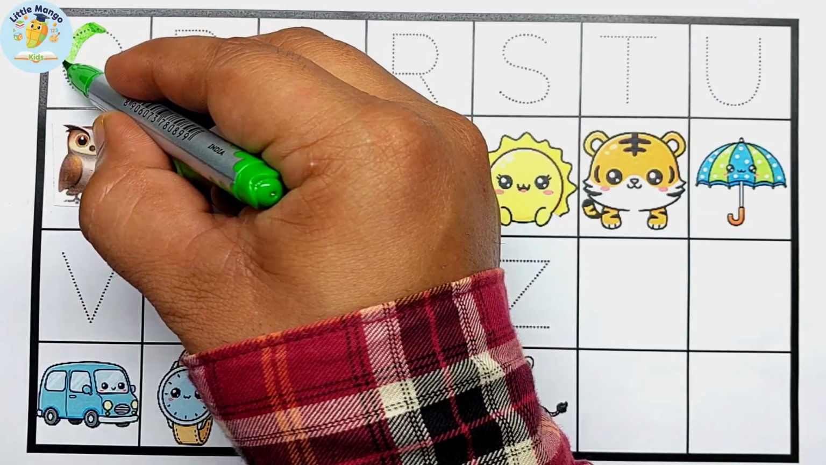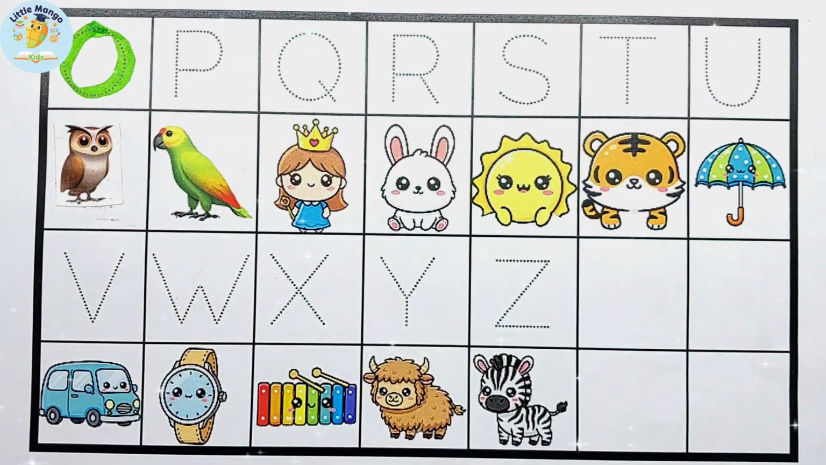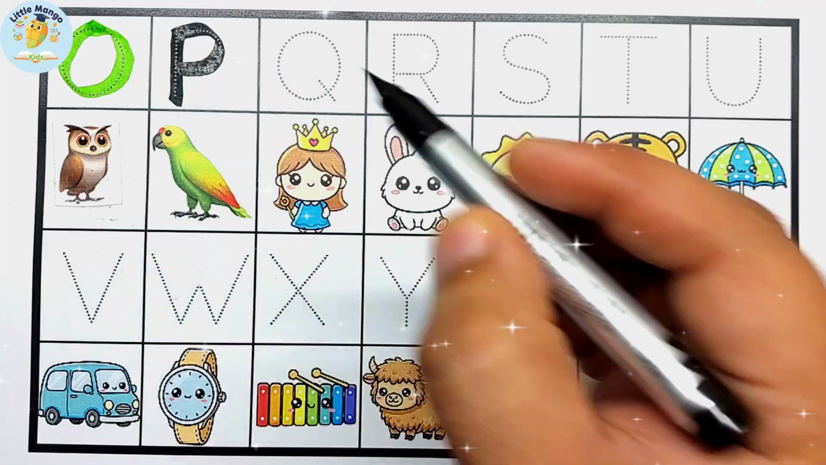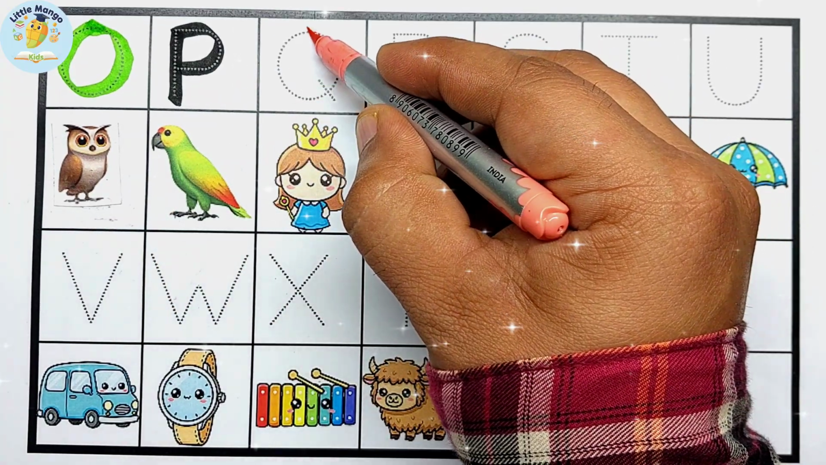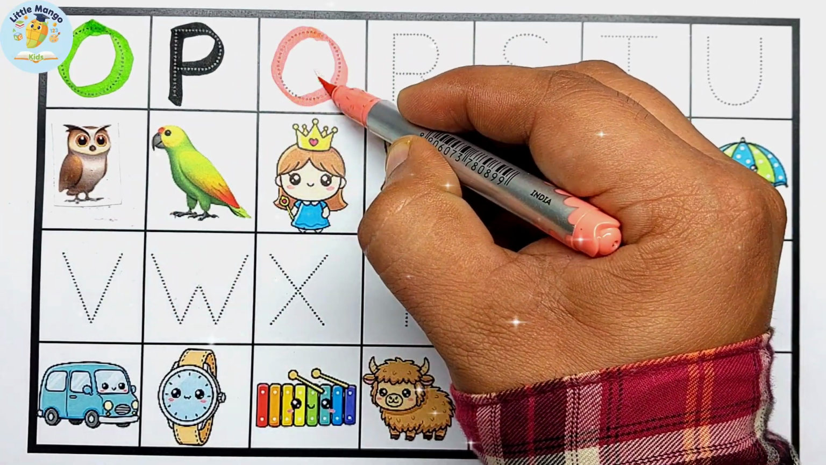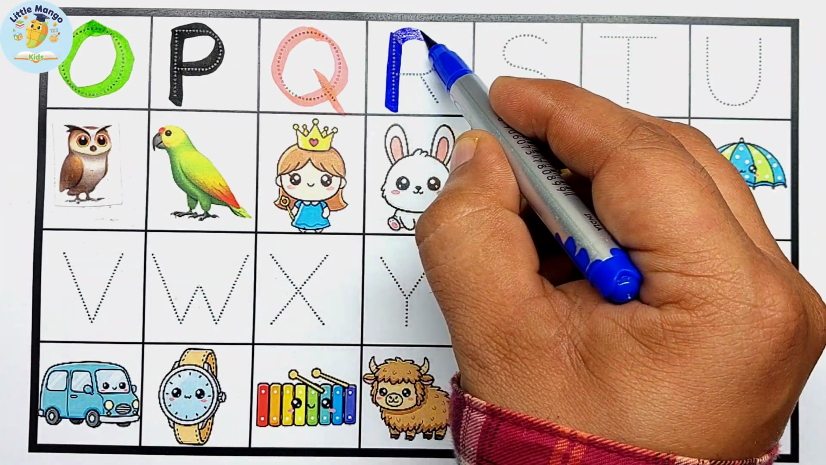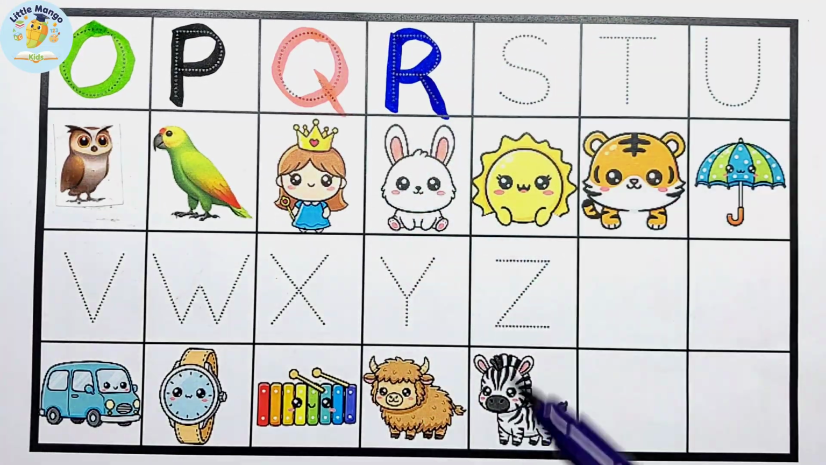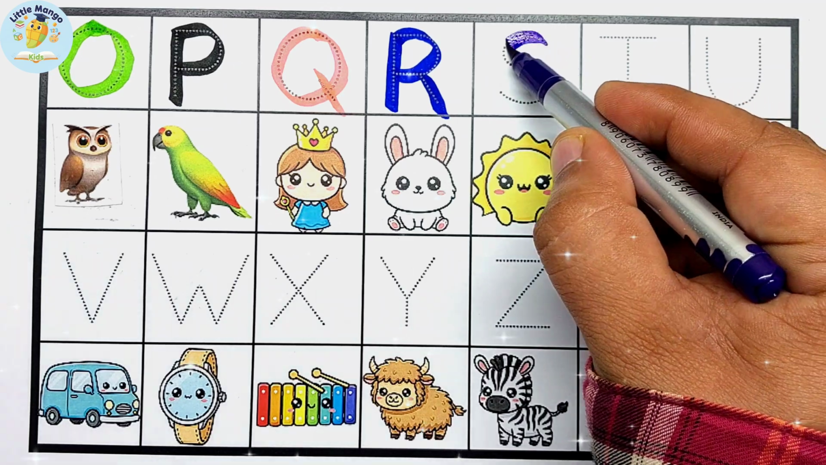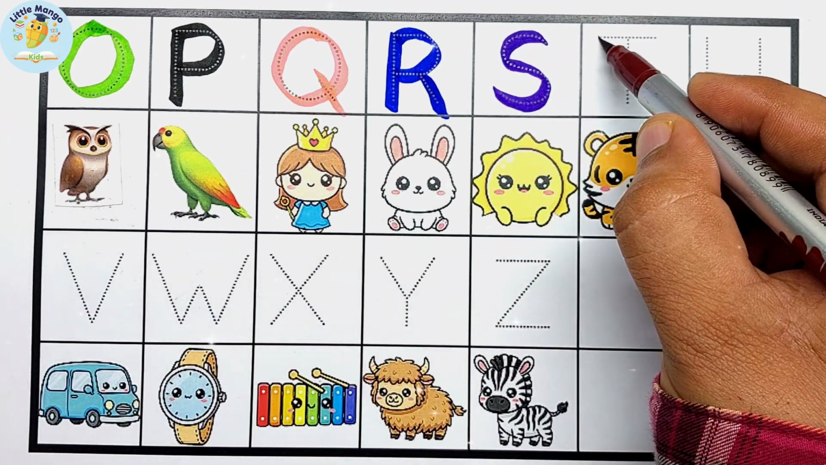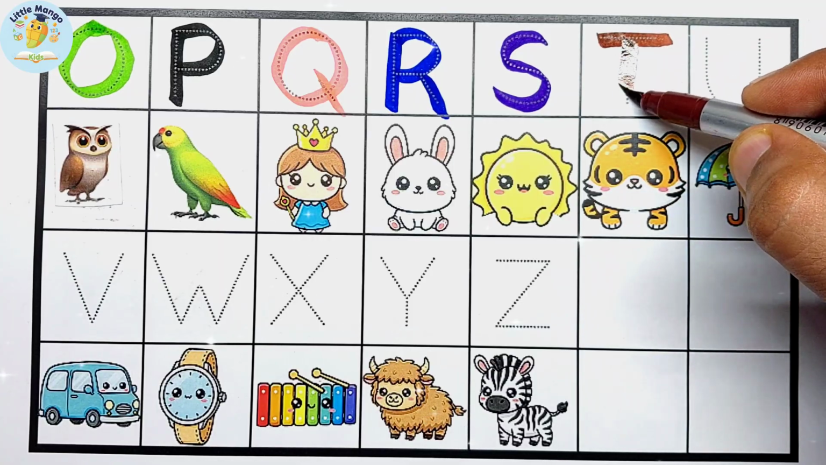O. O is for owl. P. P is for parrot. Q. Q is for queen. R. R is for rabbit. S. S is for sun. T. T is for tiger.